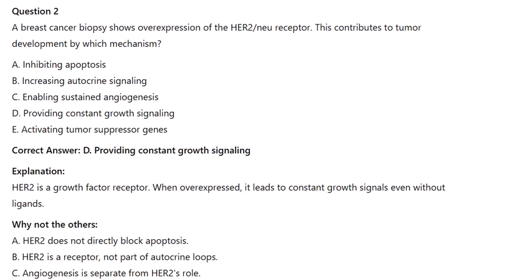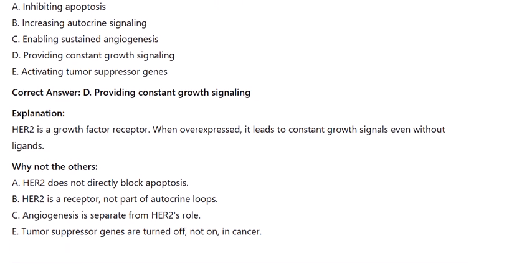Explanation: HER2 is a growth factor receptor. When overexpressed, it leads to constant growth signals even without ligands. Why not the others? A. HER2 does not directly block apoptosis. B. HER2 is a receptor, not part of autocrine loops. C. Angiogenesis is separate from HER2's role. E. Tumor suppressor genes are turned off, not on, in cancer.